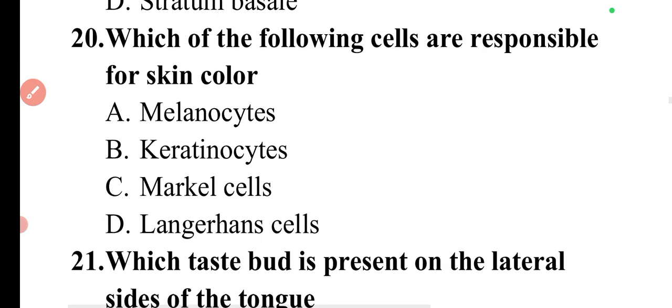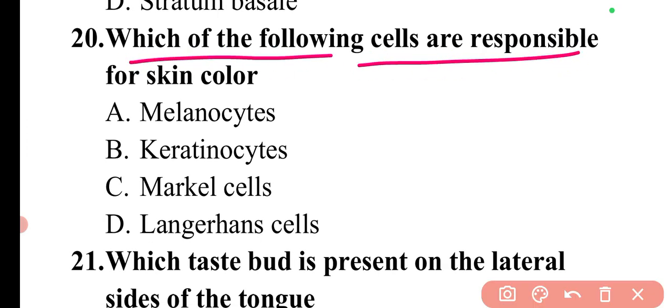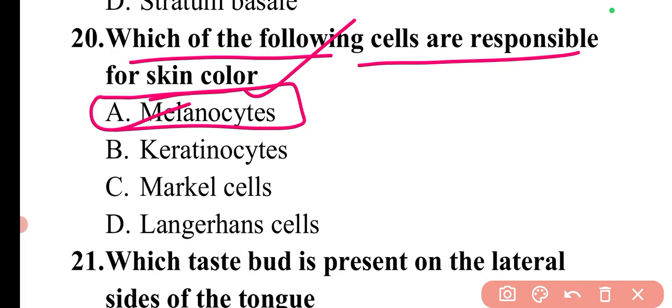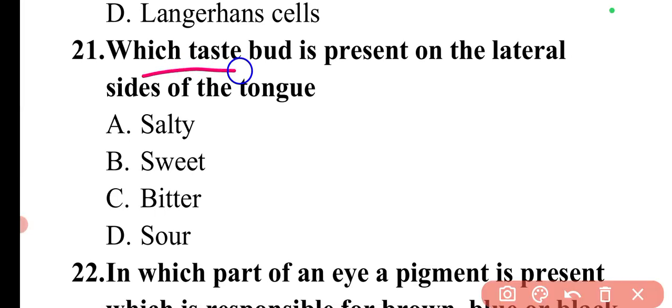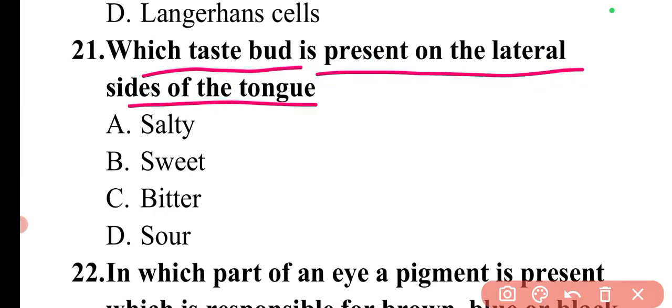Then moving to the next question. Question is which of the following cells are responsible for skin color? So for skin color, melanocytes are responsible. So option A is correct. Next question is which taste bud is present on the lateral sides of the tongue? The taste buds present on the lateral side of the tongue are sour. So here option D is the correct answer.